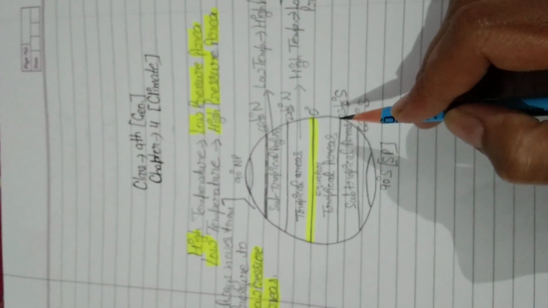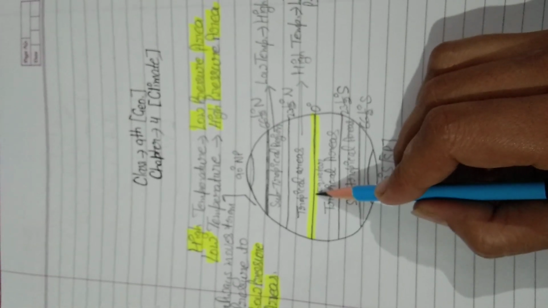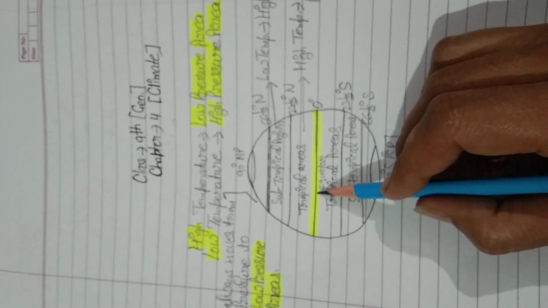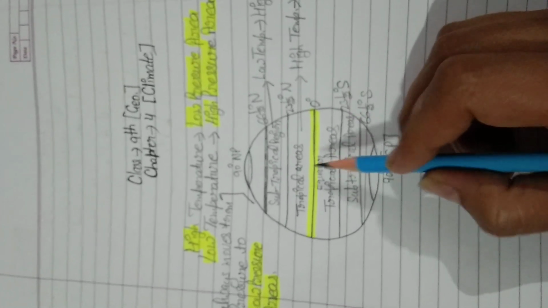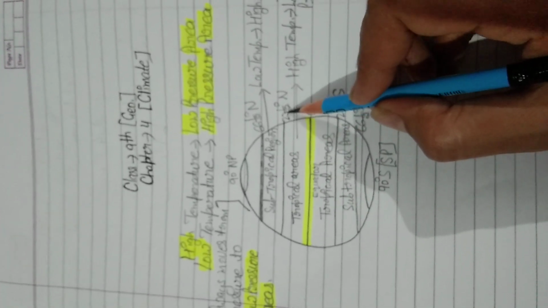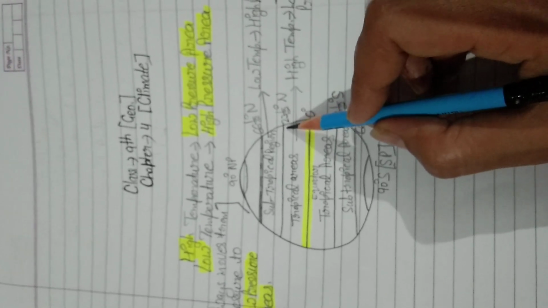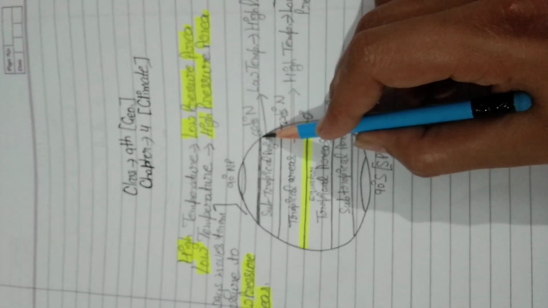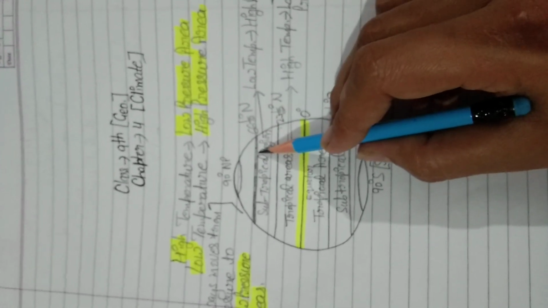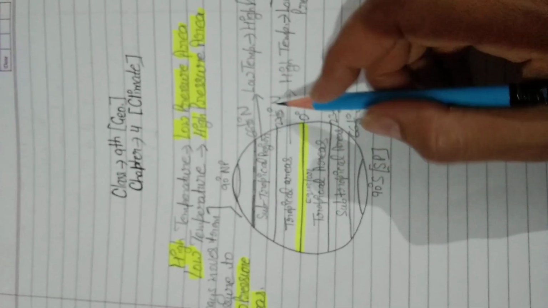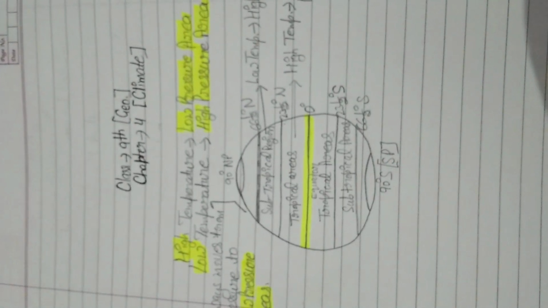Students, this is our earth, and this is the central equator. We all know this is the central latitude and the value of this latitude is 0 degree. And this is our 23.5 degree north latitude, Tropic of Cancer, and this is 66.5 degree north latitude.